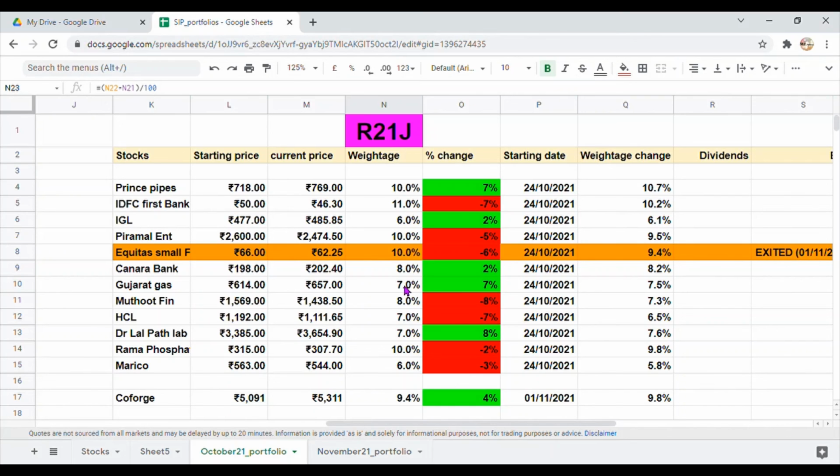To be frank, I don't know the answer for this question because it all depends on how strong this COVID variant is. If this COVID variant turns out to be the strongest variant and if it kills many people, then the market will go down still more. So until and unless we have a stable situation, we won't be seeing our portfolios in the green color.